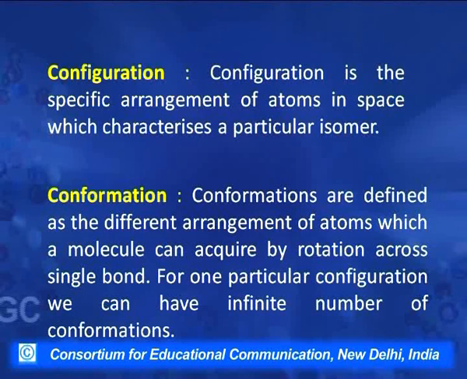Now, I would like to explain this with the help of models. Let us say this is a molecule in my hand. In this, the carbon is attached to carbon and it has some different groups attached to it. This is a configuration for this particular molecule.